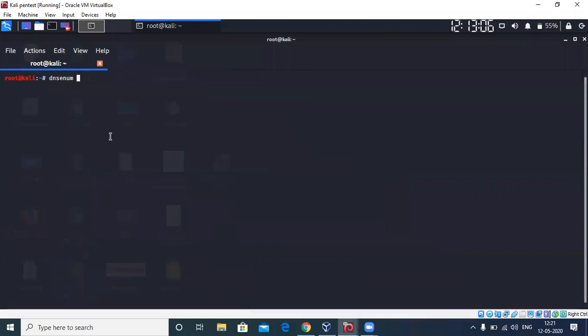Okay. So first, you can directly give the host itself, or use the enum tag and then the host, Altoro Mutual. Now this will start enumerating whatever it has.